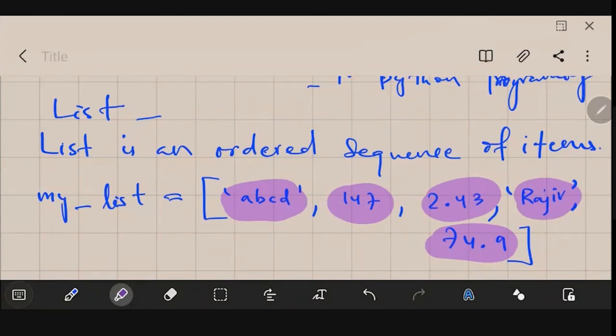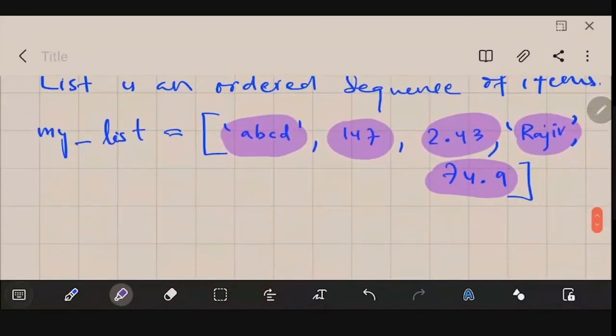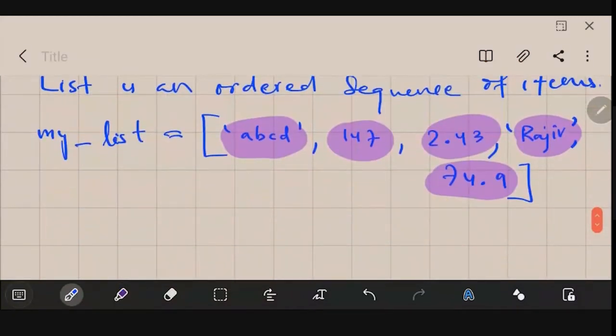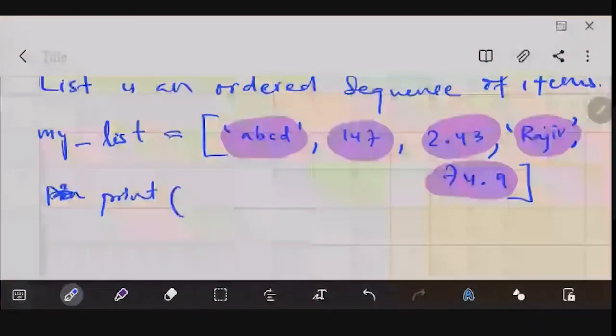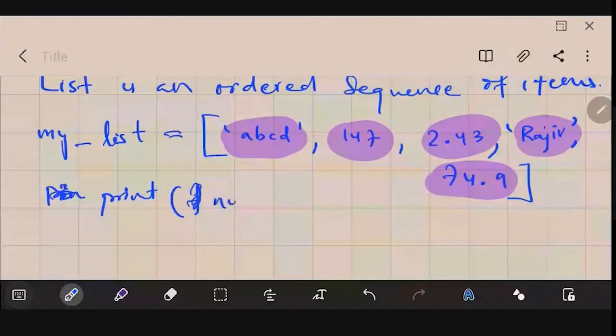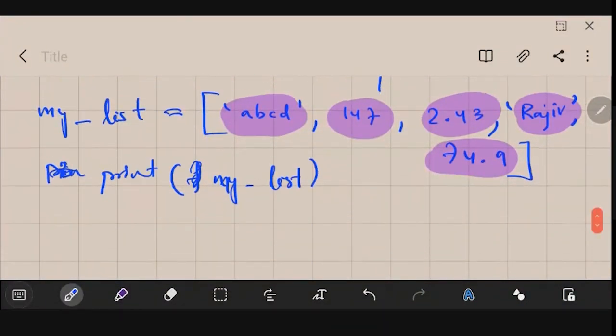So a list can have different kinds of data types. One good thing about a list is that it is quite flexible and you could later on add another data to it. Let me show you how you could access the different items of this list. If I type print, then in brackets my_list, it will just display all these values.